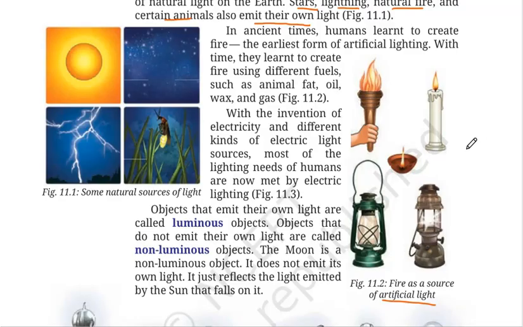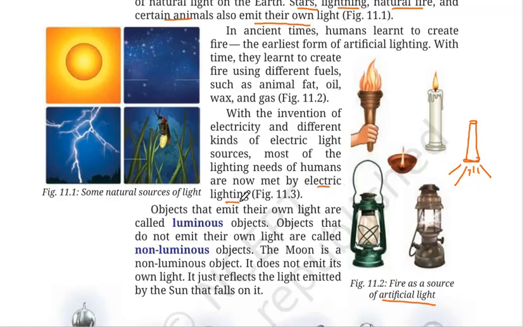These were the ancient times, but now we also have something called a torch. So a torch is also an artificial source of light, right? Okay. With the invention of electricity and different kinds of electric light sources, most of the lighting needs of humans are now met by electric lighting.